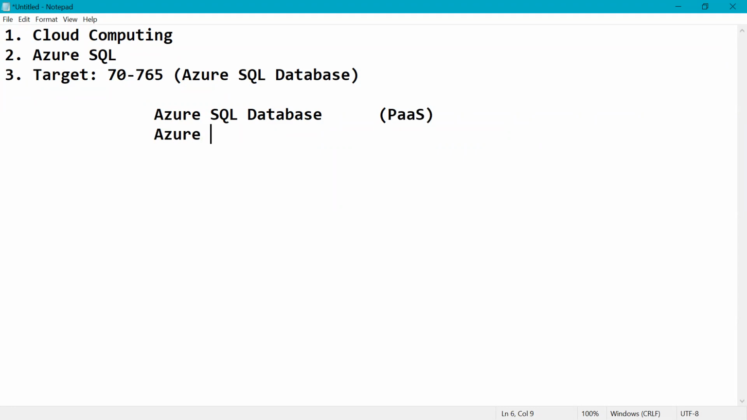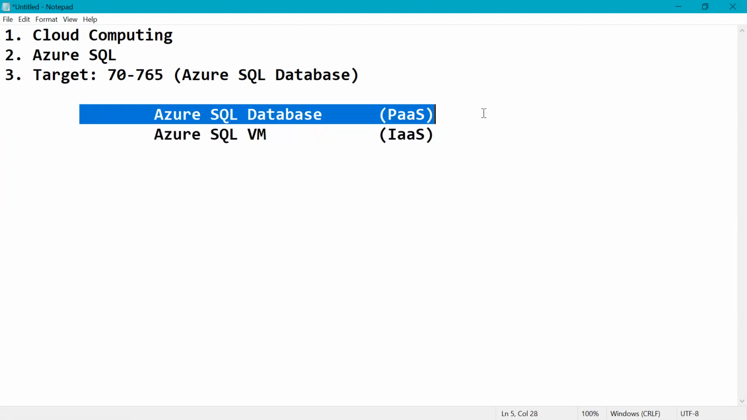The second word we have to understand is Azure SQL VM, virtual machine. It comes under IaaS, infrastructure as a service, where we are maintaining SQL Server in a dedicated machine, which we can take RDP to at any time. We can shut down the machine at any time. This is for medium and large scale applications. The other is for small scale applications. Those are the two terms we have to understand: Azure SQL Database Service and Azure SQL VM Service.